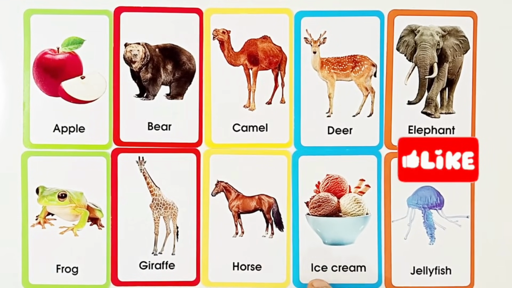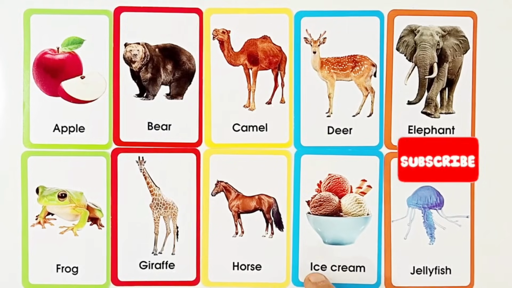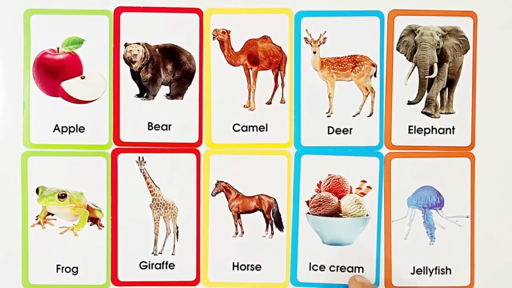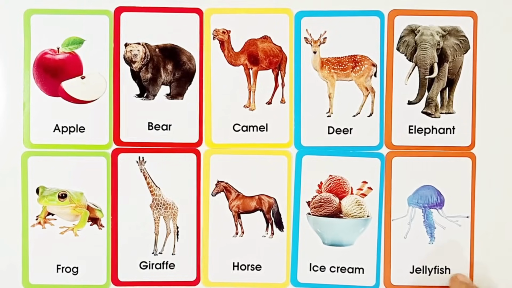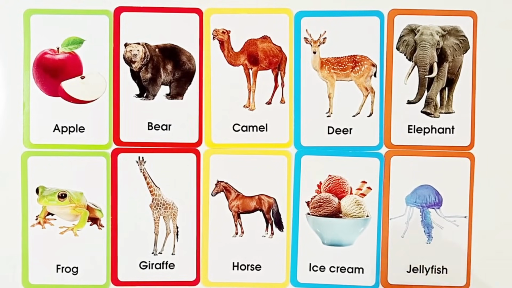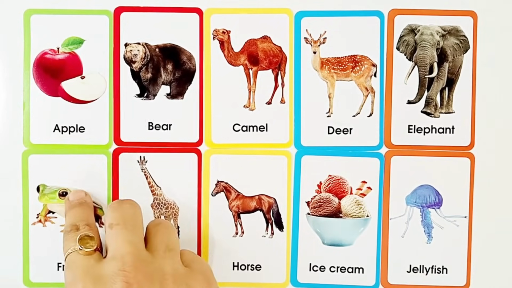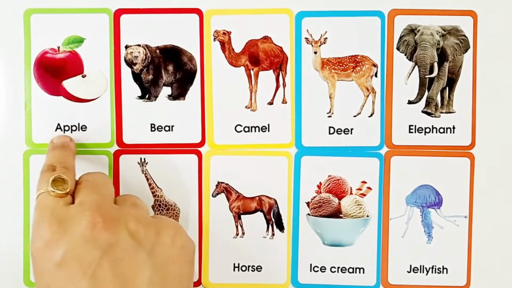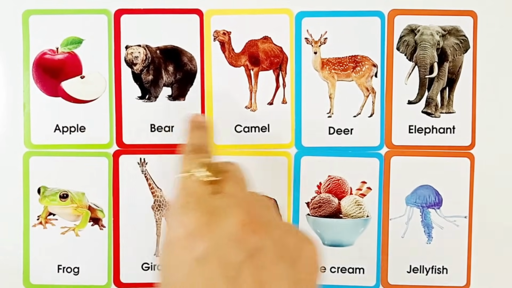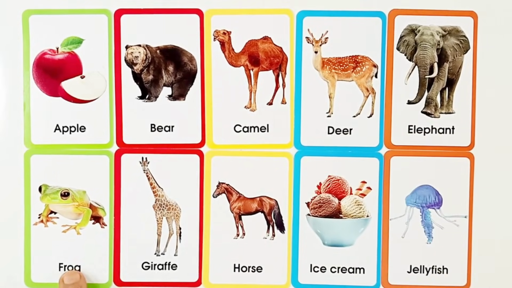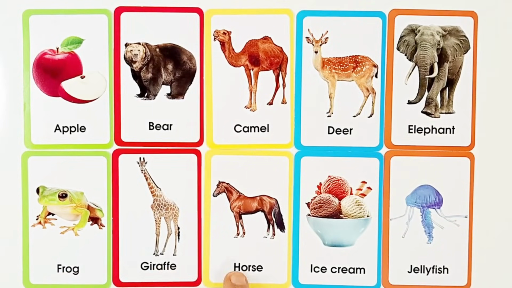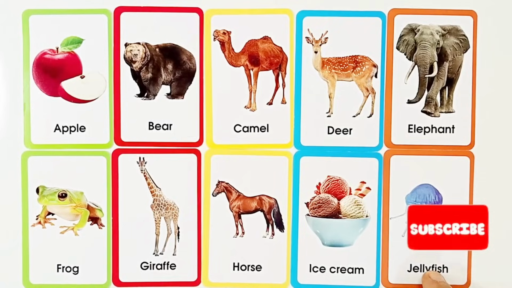I for ice cream, I-C-E-C-R-E-A-M, ice cream. Ice cream is a food. J for jellyfish, J-E-L-L-Y-F-I-S-H, jellyfish. This is jellyfish. Jellyfish is a fish. Here are some alphabets and words. A for apple, B for bear, C for camel, D for deer, E for elephant, F for frog, G for giraffe, H for horse, I for ice cream, J for jellyfish.